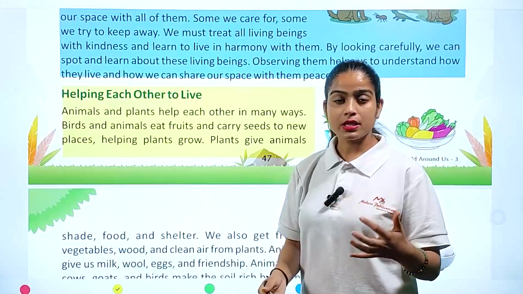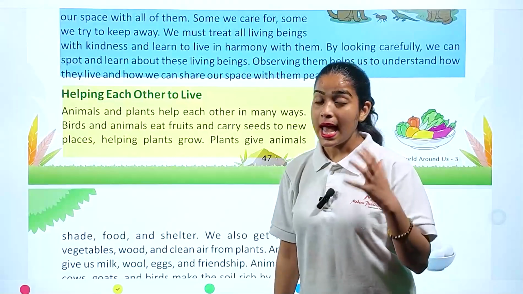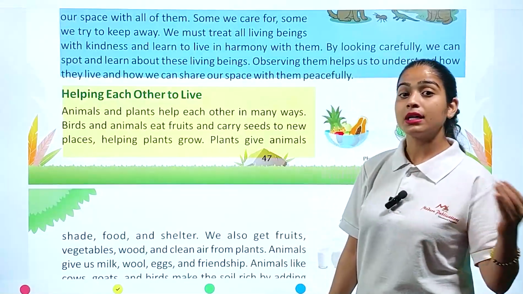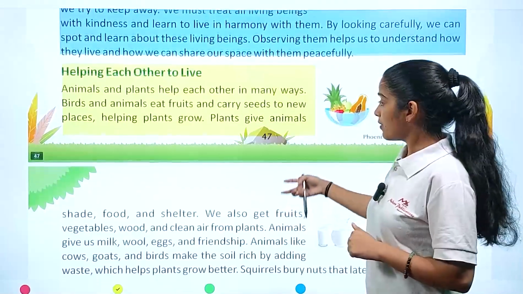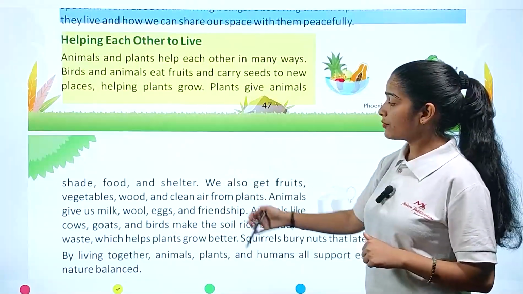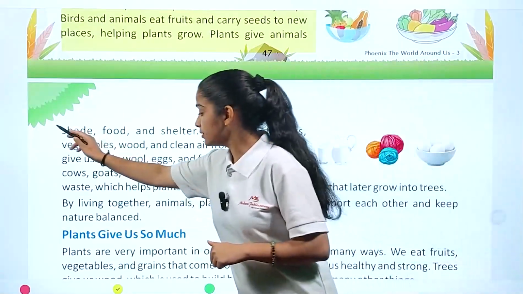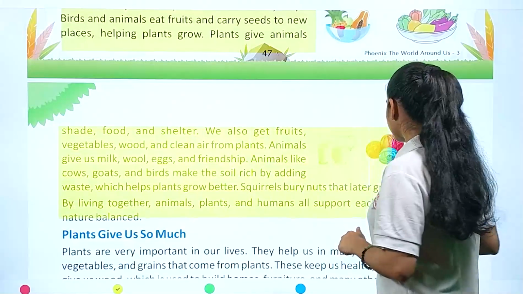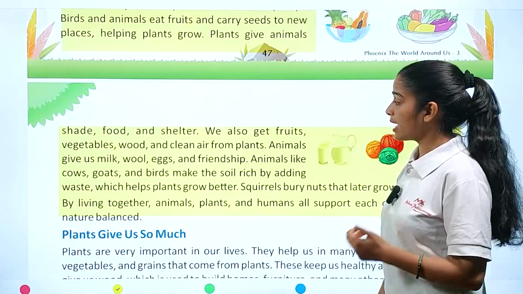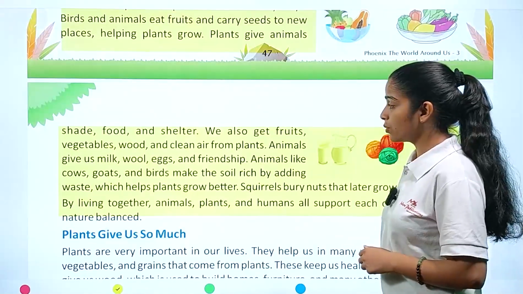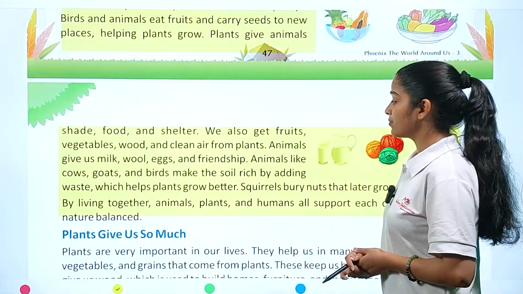So what will happen? The pollen grains and the seeds will be transferred from one place to another with the help of the animals only, and then the plants grow in some other places. Otherwise, they cannot grow. And in return, plants give animals shade, food, and shelter. We also get fruits, vegetables, wood, and clean air from plants. Animals give us milk, wool, eggs, and friendship.